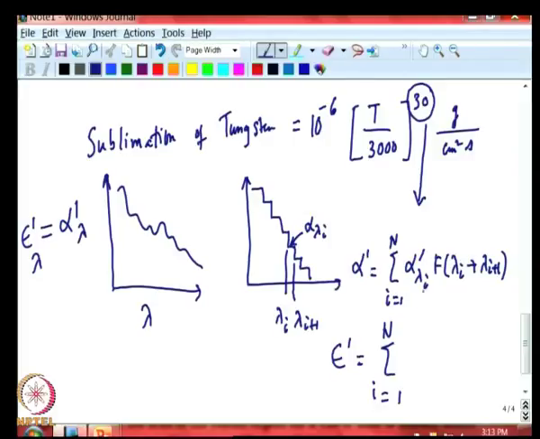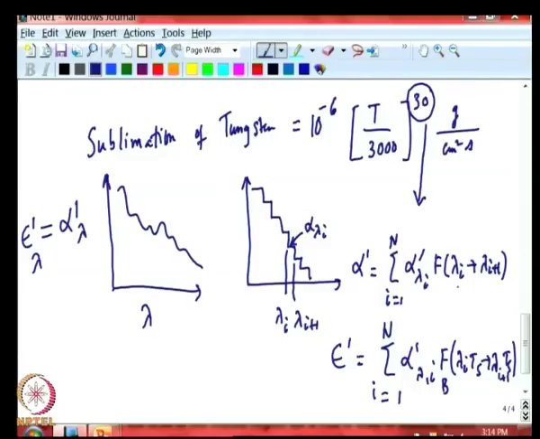Now, alpha prime lambda and epsilon lambda are the same, so I can use alpha prime lambda I. Now, we will use the fraction of black body radiation, that is the weighting function for emissivity, between lambda I Ts to lambda I plus 1 Ts. This is available from tables in all textbooks. So, the main difference between the calculated absorptivity and emissivity is the value f you use.